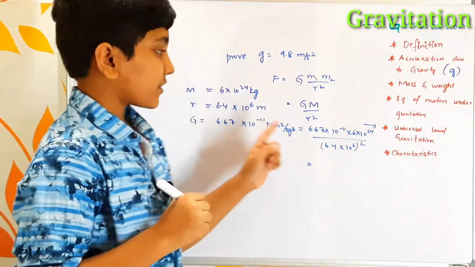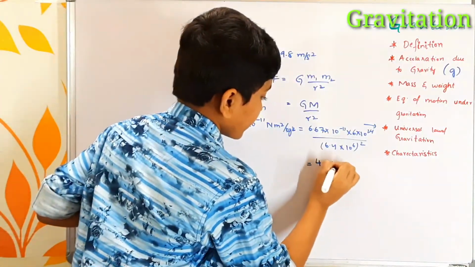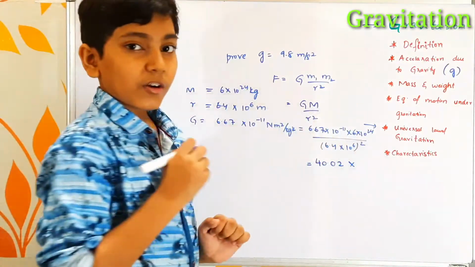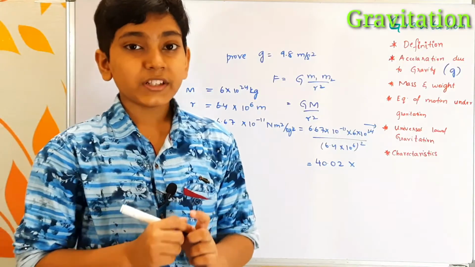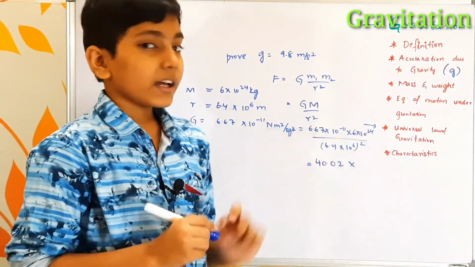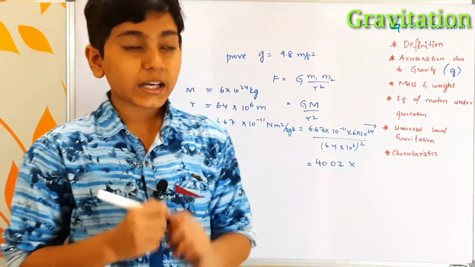Now the value of 6.67 into 6 is 40.02 multiplied by 10 power 24 into 10 power minus 11. It is looking like a power m into a power n, which equals a power m plus n. So the value of m here is 24 and n is minus 11. If we add 24 and minus 11, it becomes 13.